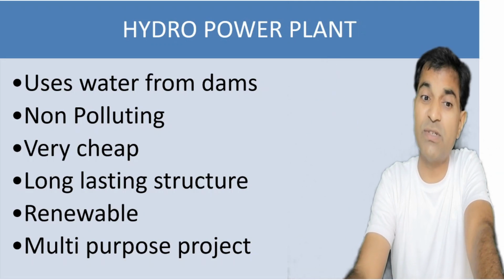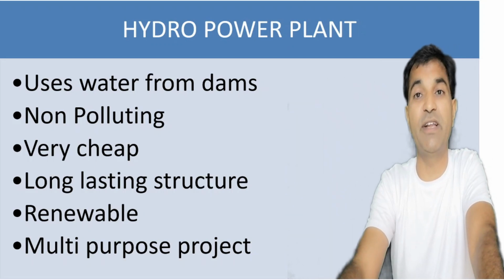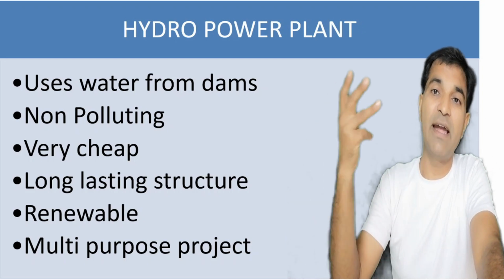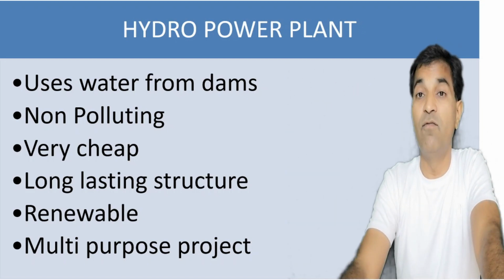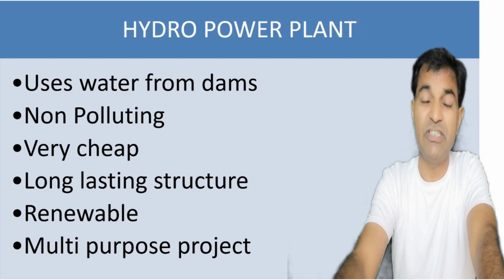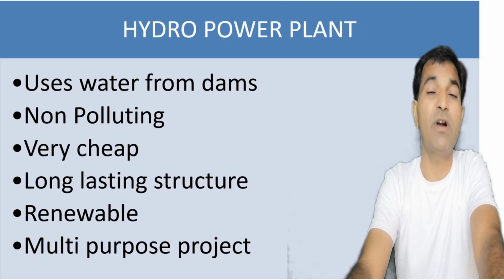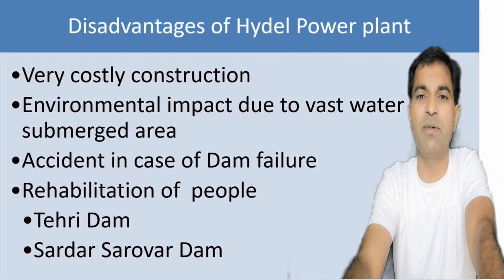It is renewable because every year we will get water replenished in the catchment area of the dam, and this is multi-purpose in nature, meaning we get a very big submerged pond where we can do fishing, hunting, electricity will be produced, and the water may also be utilized for irrigation and drinking. So these are generally multi-purpose projects.